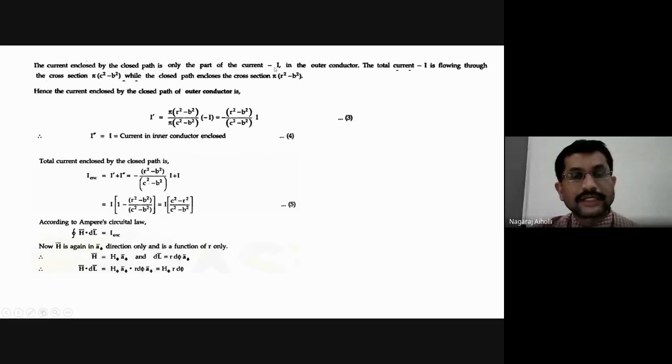Where is minus I existing? It is in between b and c, the total portion between b and c, that is minus I. But we are considering a region which is less than the total portion between b and c. It is radius r greater than b and less than c. Therefore, it is just a portion of the current minus I. The total current minus I flows through the cross section here.